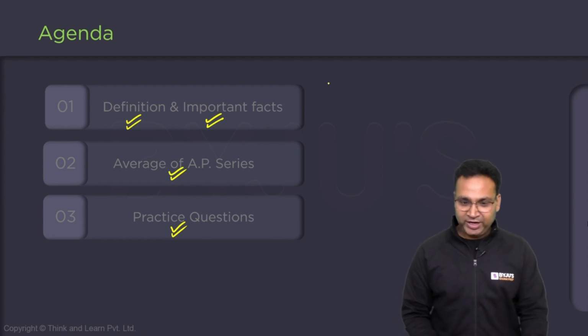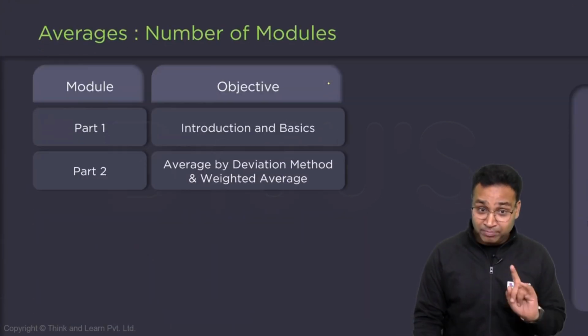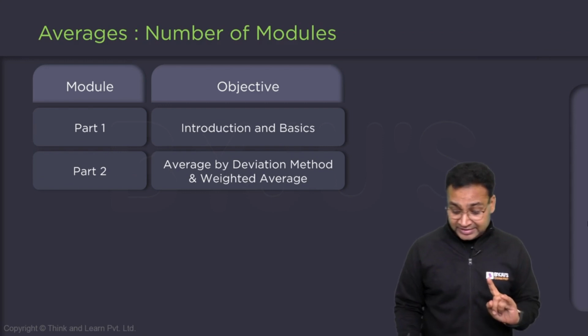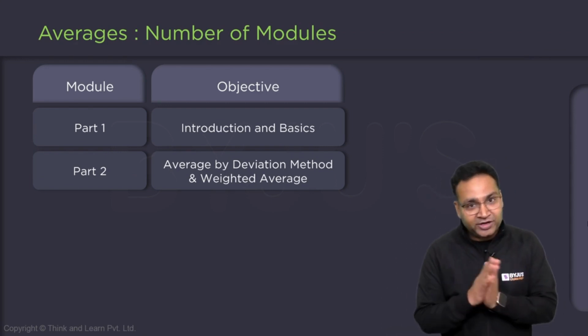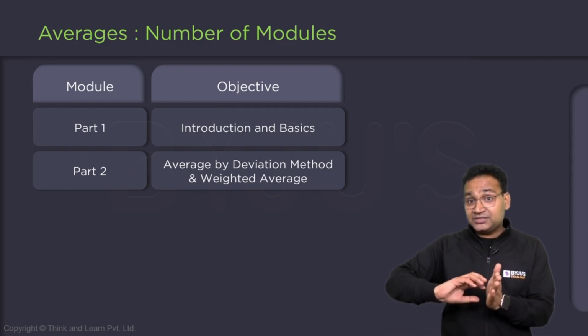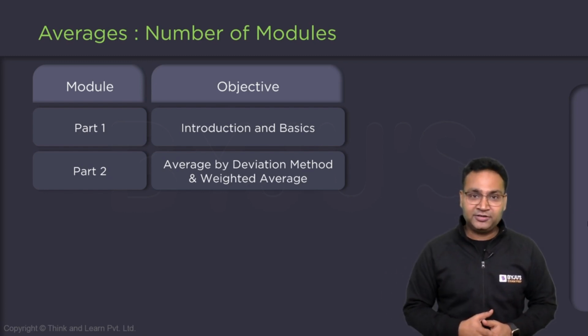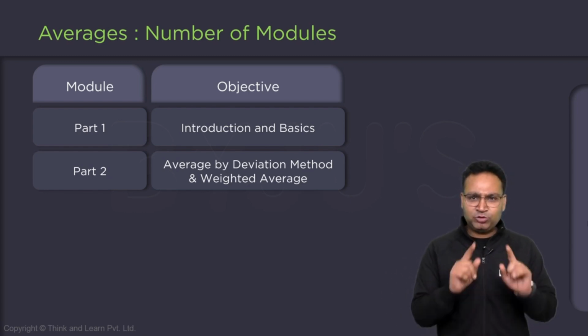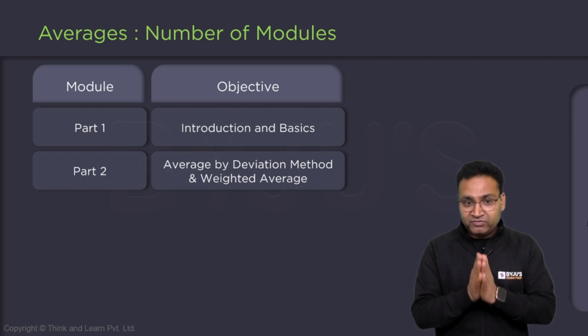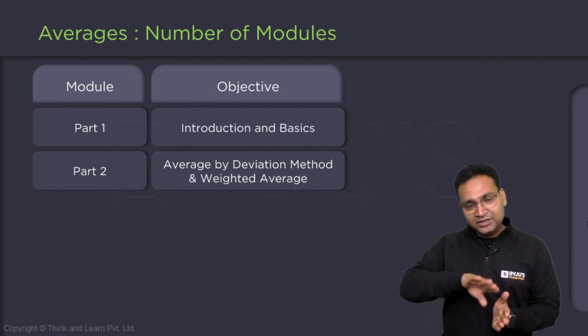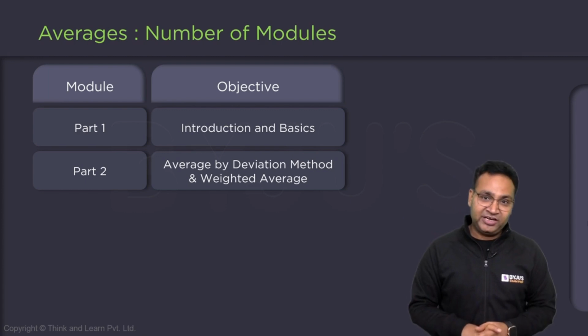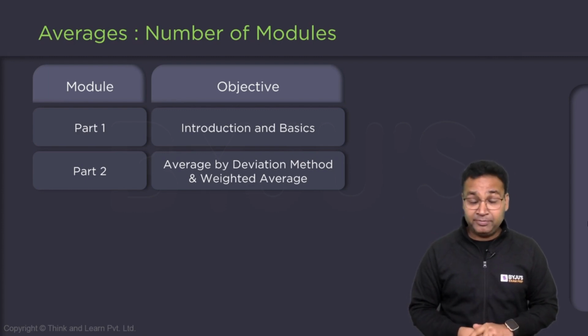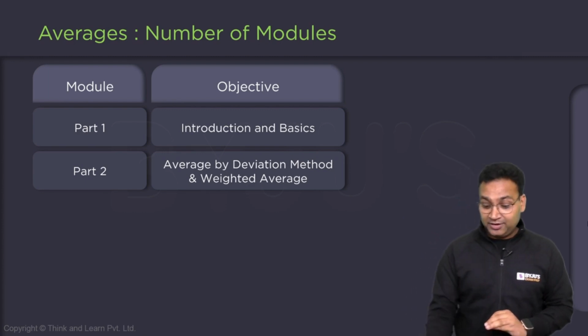That's all for the day, guys. But I'm again repeating, since the first class was an introductory class, the second part is very, very important. Because in this part, I will tell you one of the mind-blowing tricks, which is the average by deviation method, and the weighted average, which is very important in mixtures and alligation.